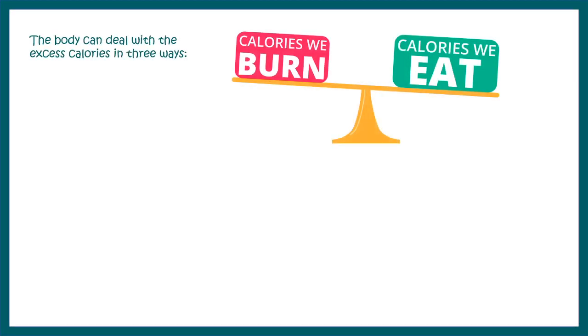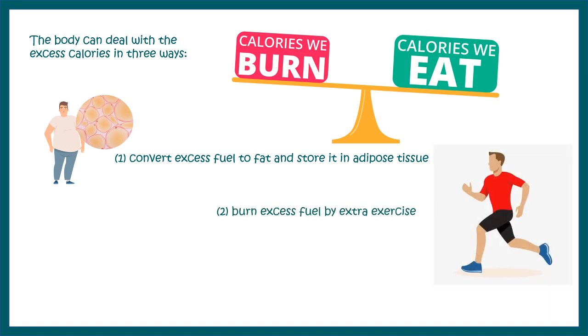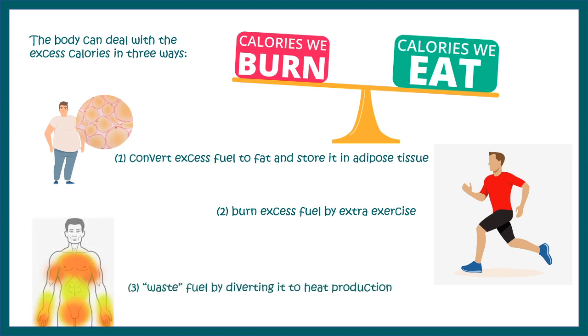When we eat more calories and we are able to burn less calories, then we are at a state of calorific excess. Body can deal with these excess calories in three possible ways. First of all, it can convert the excess fuel to fat and store it in an adipose tissue. Second, body can burn the fuel by doing exercise. Lastly, there could be wastage of this excess fuel via production of heat.